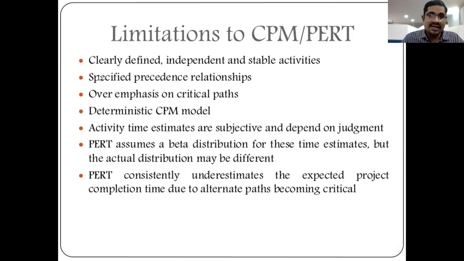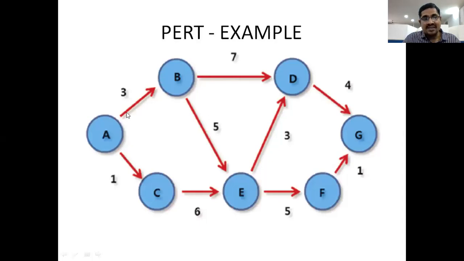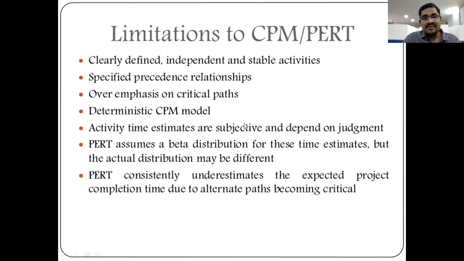So first one is clearly defined, independent and stable activities. So these activities are independent and stable activities, right? Independent activities do not depend upon all others, right? So define independent and stable activities. Next, specified precedence relationships between all these activities.